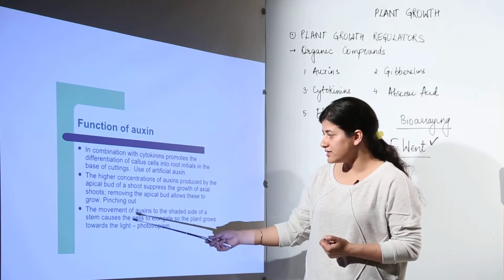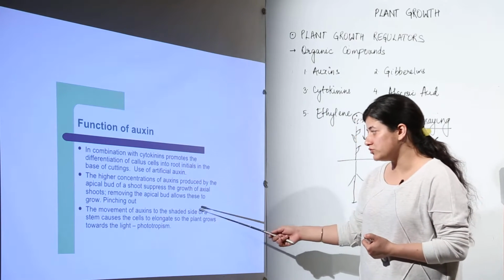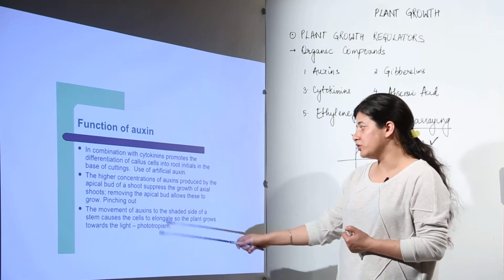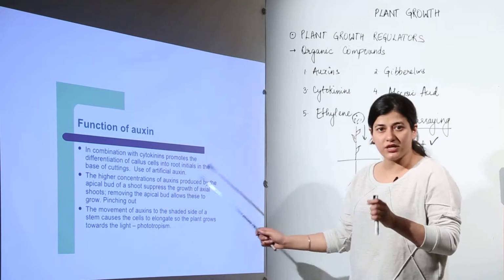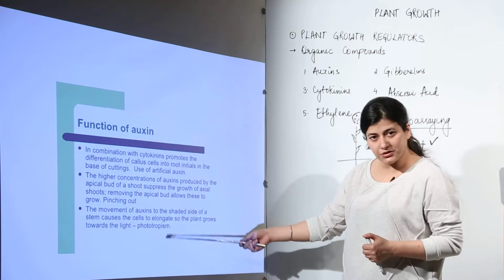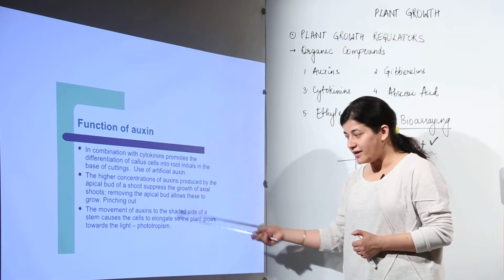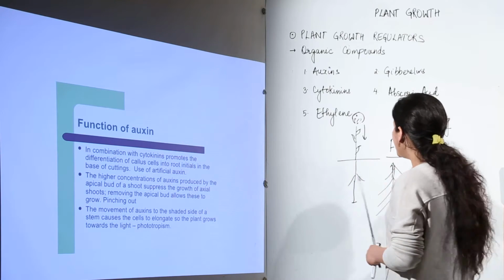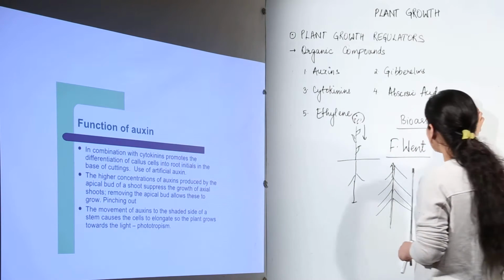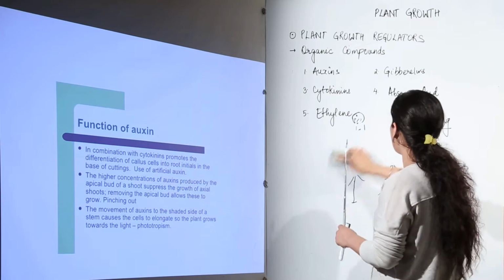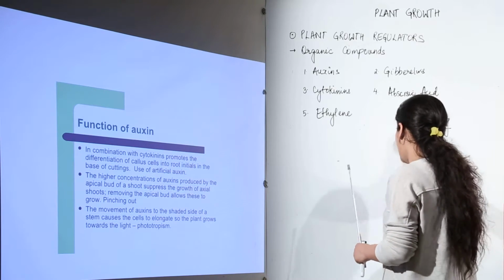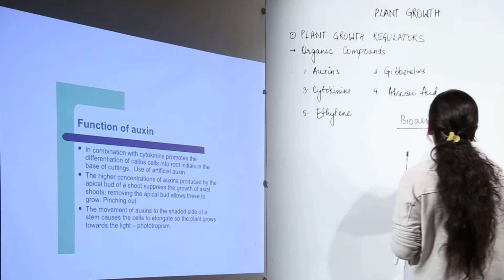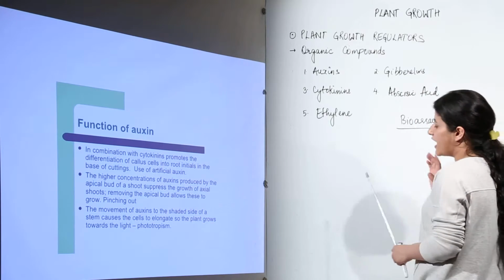And then the next step is the movement of auxins to the shaded side of the stem causes the cells to elongate so that the plant grows towards the light, and this is known as phototropism. I want you to concentrate over here. I want you to read this and then understand what basically phototropism is. Now, when I talk about phototropism, it is somewhat responsible for bioassaying of the plant cell and understanding where the auxins are present and how they function.